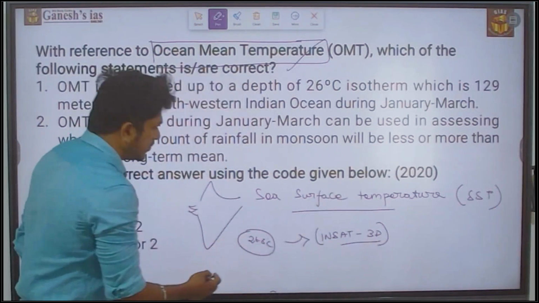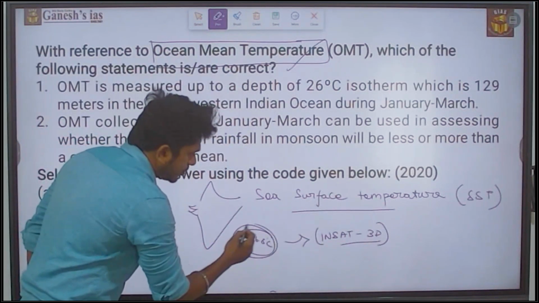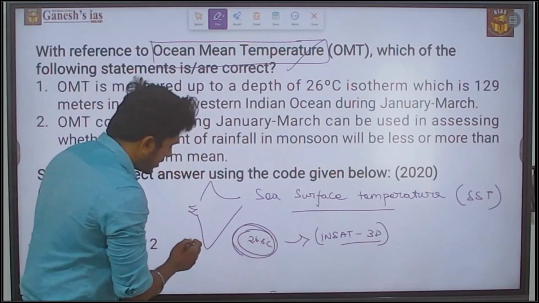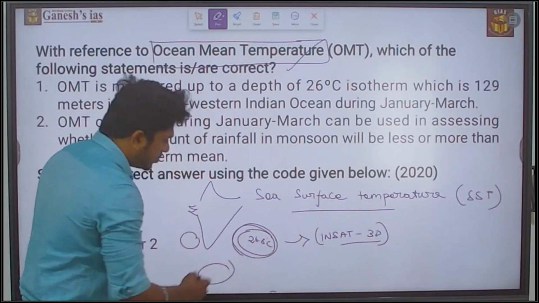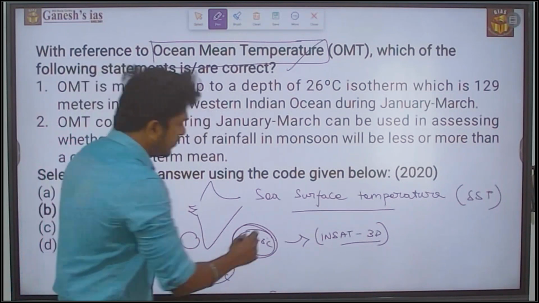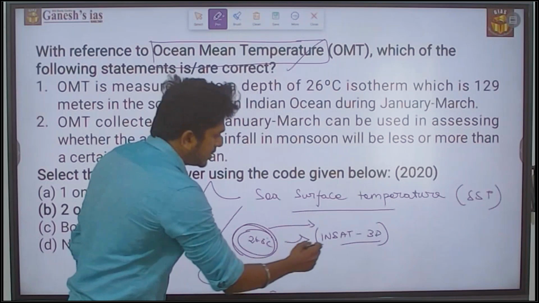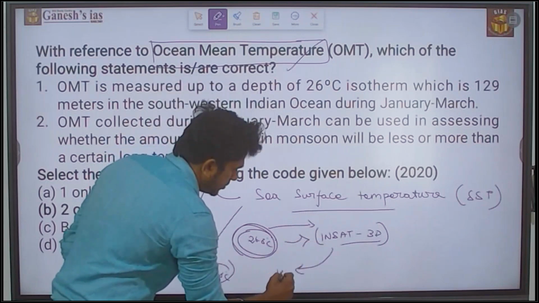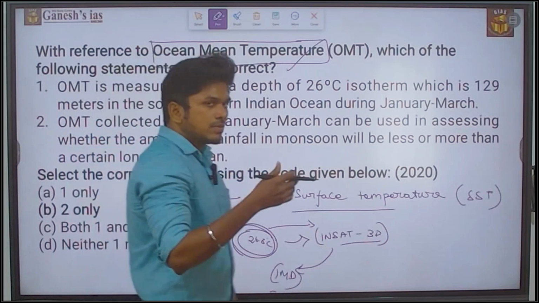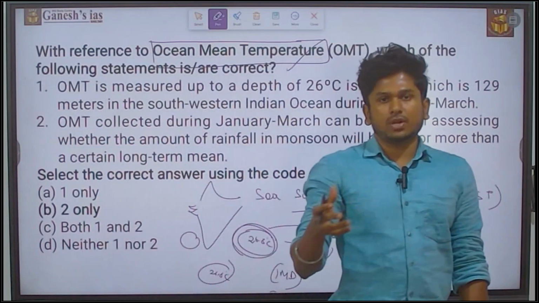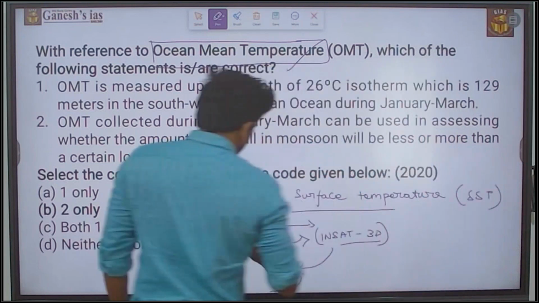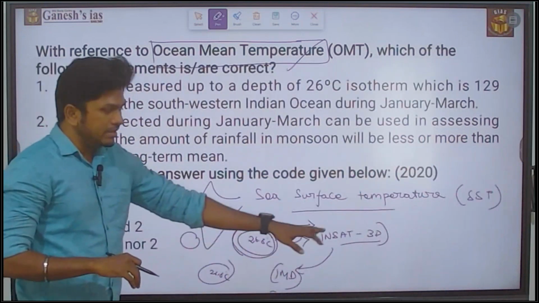What this INSAT 3D will do is measure the temperature of the ocean constantly. If any region in the Bay of Bengal, the Arabian Sea or else the Indian Ocean is reaching 26.5 degrees Celsius, it will indicate in the INSAT, and the INSAT will communicate it to the IMD. Then the IMD will say that there is a possibility of a cyclone in 24 hours, so it is better to be in a safer zone. That is what is done by the IMD and the INSAT.